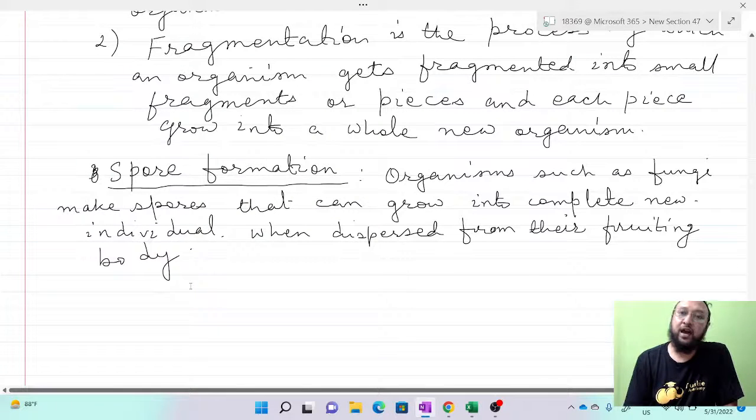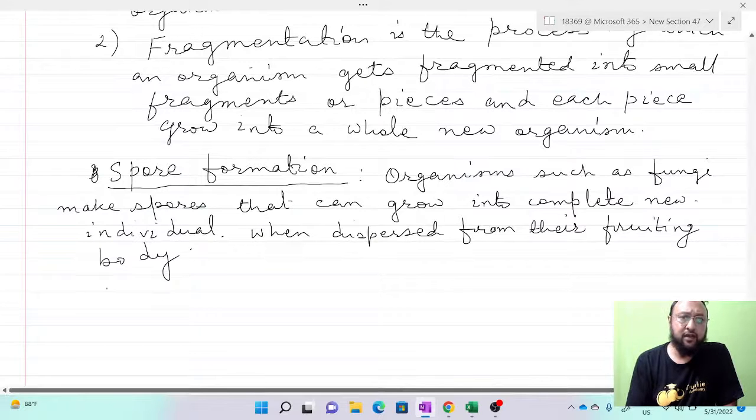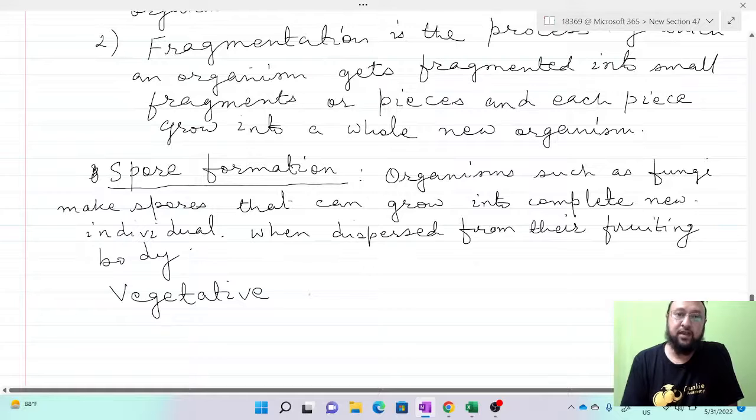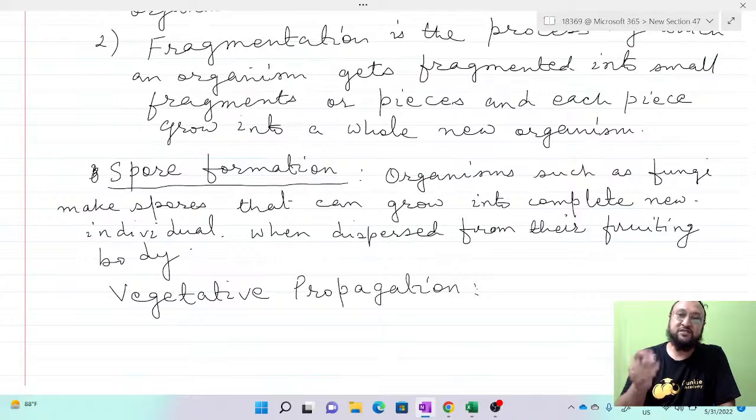So they are then developing into new organisms. Next is asexual reproduction by vegetative propagation. Vegetative propagation is also utilized for artificial reproduction, the growing of some economically important plants by artificial means. Propagation means reproduction or growing of a new individual organism from a vegetative part, meaning root, leaves, and stems.